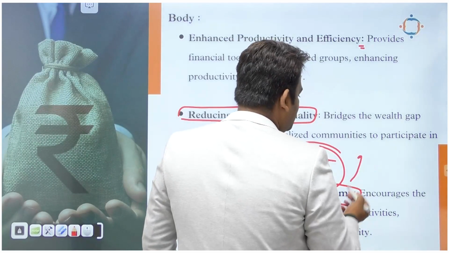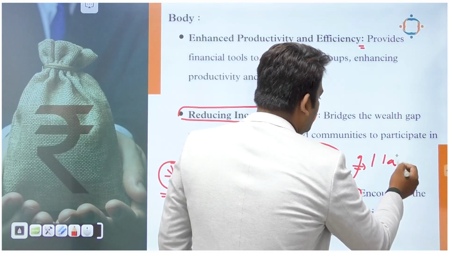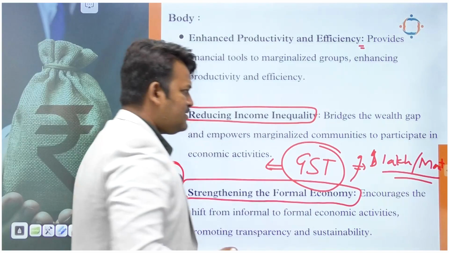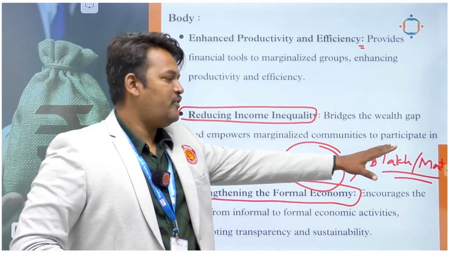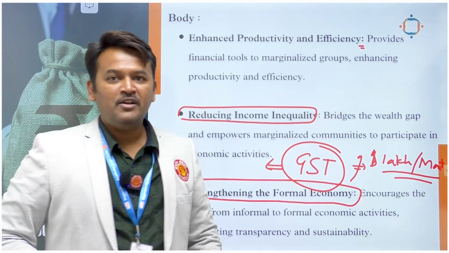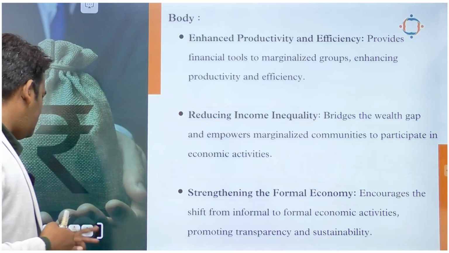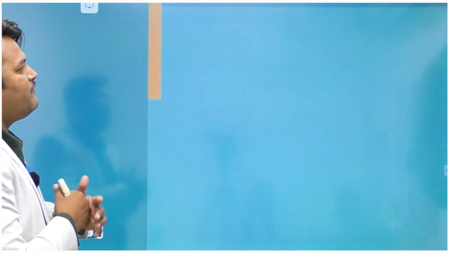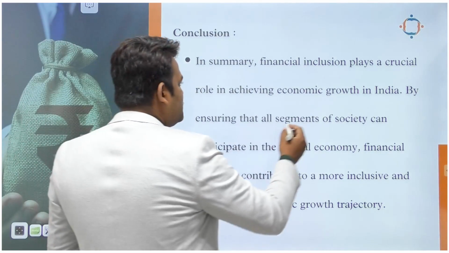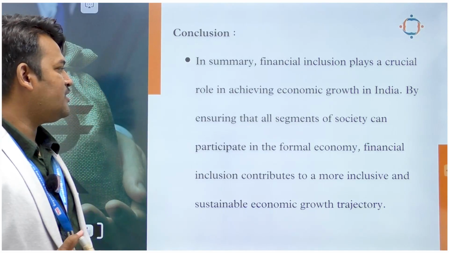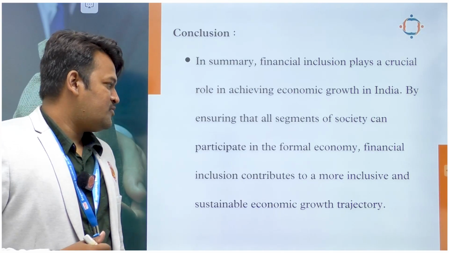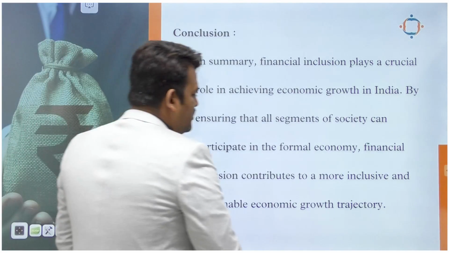For example, GST roughly earns around 1 lakh crore per month. In the previous tax regime, these figures were not achievable. But under GST, we are able to achieve 1 lakh crores per month, right? So formalization will ultimately impact our economic development. So in conclusion, in summary, financial inclusion plays a crucial role in achieving economic growth in India by ensuring that all segments of society can participate in the formal economy. Financial inclusion contributes to a more inclusive, sustainable economic growth trajectory.